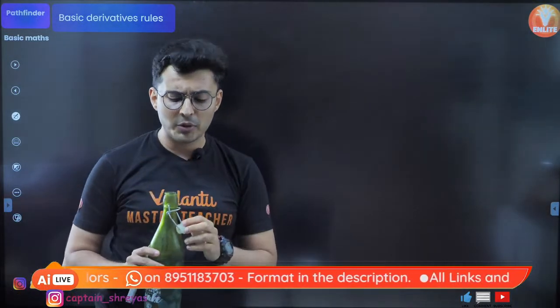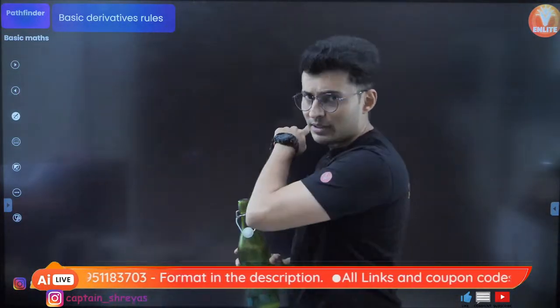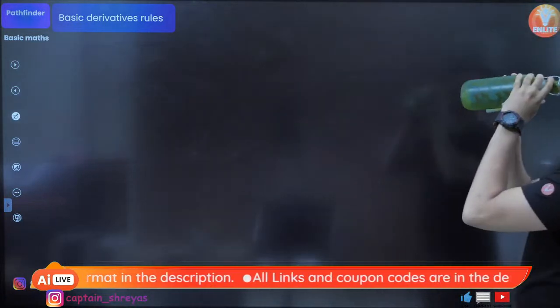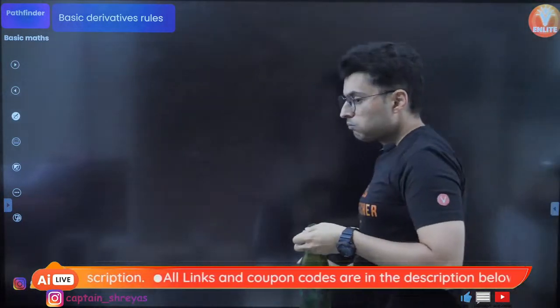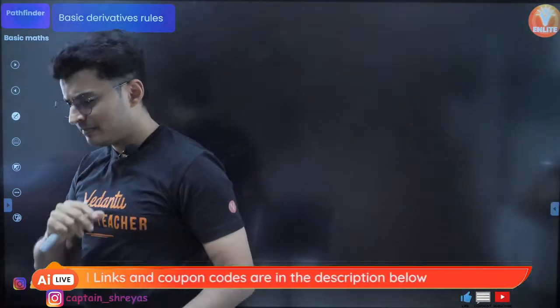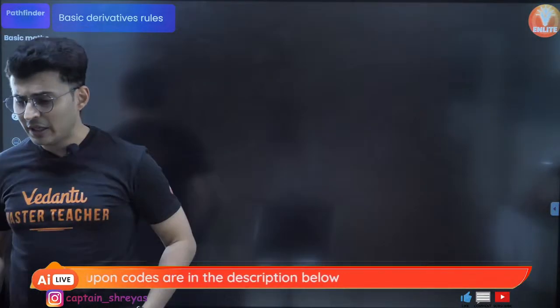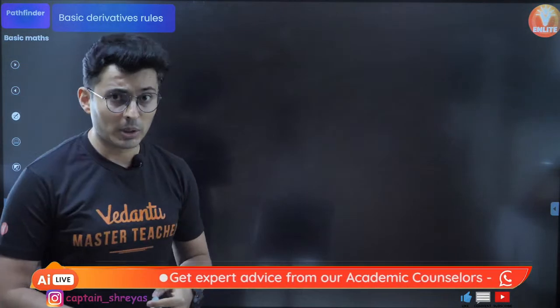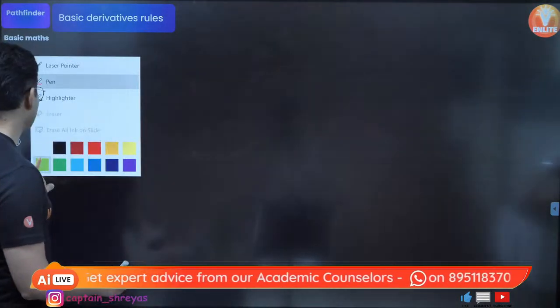Moving on to the next part, the rules. Already one rule I have shown you. What was the rule that I showed you? Let's see how many of you are attentive. What is it called? The donkey monkey rule? Chain rule. Donkey tied to monkey, monkey tied to donkey. Yeah, that is the chain rule, guys. So basically, what was the chain rule?